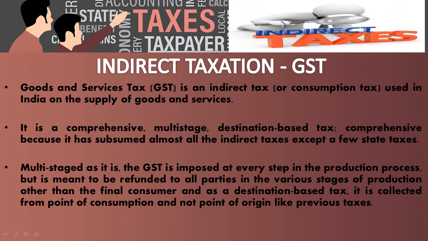Comprehensive because it subsumes almost all indirect taxes except a few state taxes like corporation tax. Multi-stage, as GST is imposed at every step in the production but is meant to be refunded to all the parties. We call it input tax credit, in various stages of production other than the final consumer. And as a destination-based tax, it is collected from the point of consumption, not the point of origin like previous taxes.